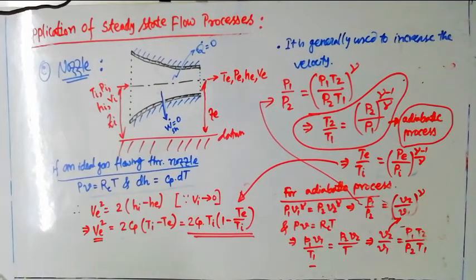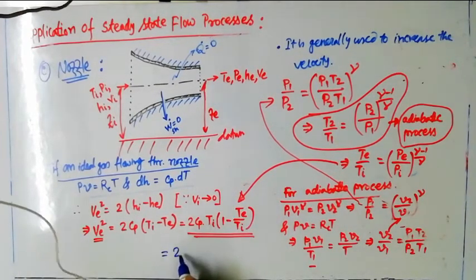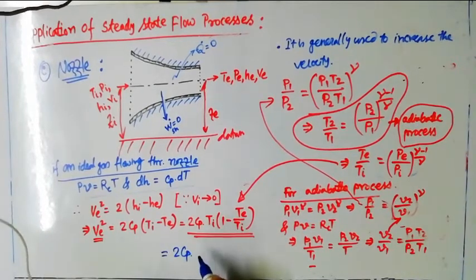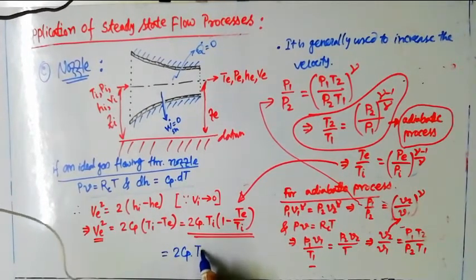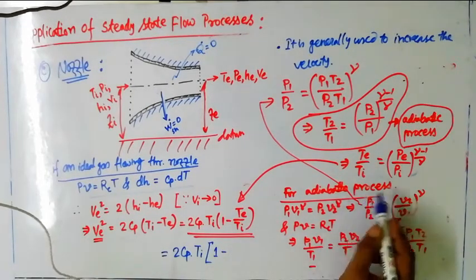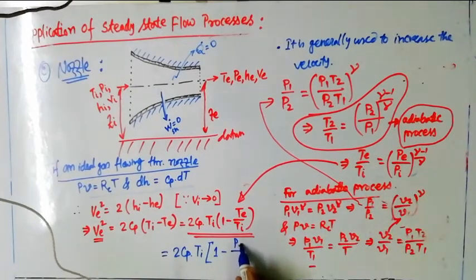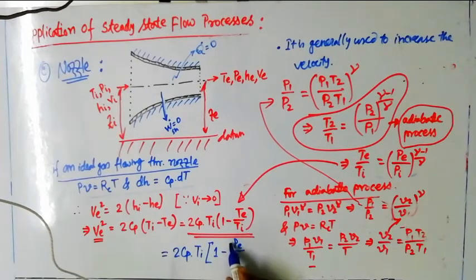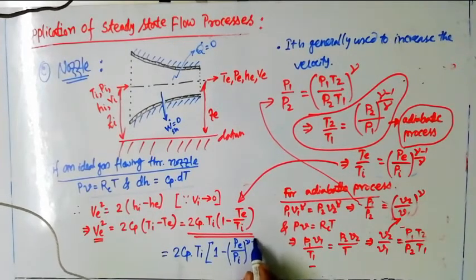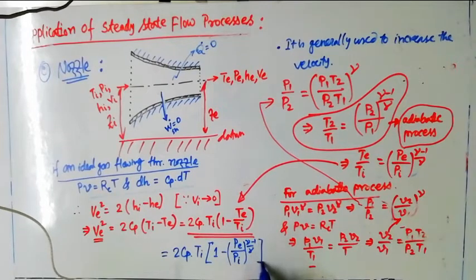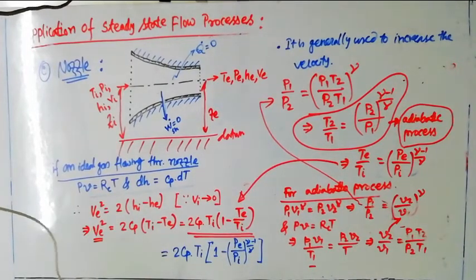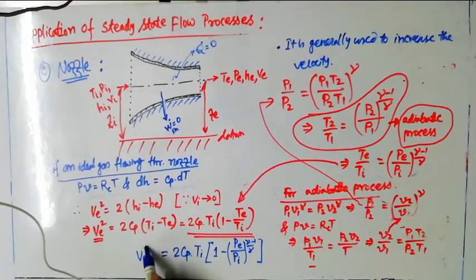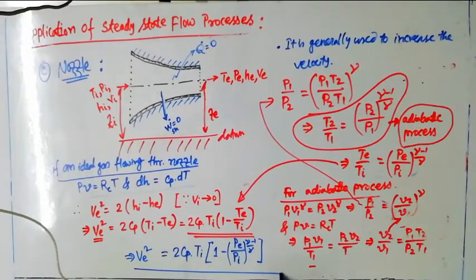So I can write 2 Cp Ti will remain there, 1 minus Te by Ti, which is Pe by Pi whole to the power gamma minus 1 by gamma. Here you can see that V square can now be written in this manner also.